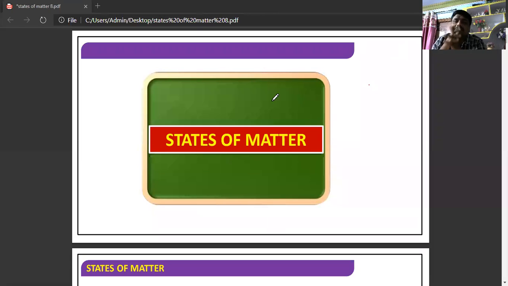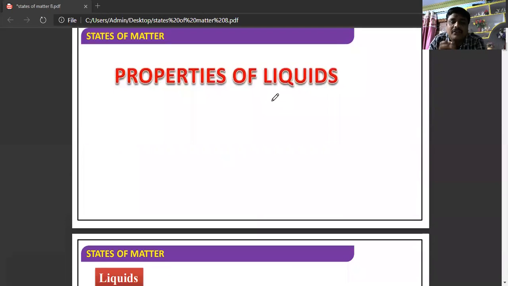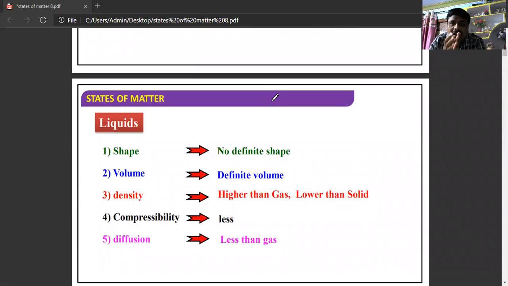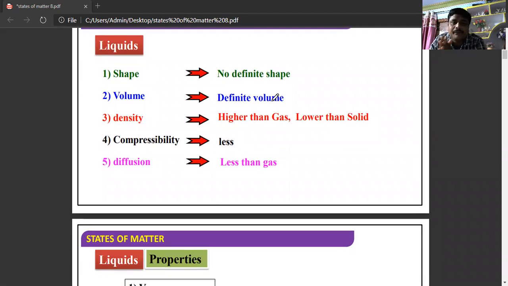Dear students, in this class, we'll discuss the properties of liquids. If you see the general properties of liquids, liquids do not have a definite shape, but they have a definite volume. If you compare, the density of liquid is lower than solid and higher than gas, and they are less compressible, and the rate of diffusion is also less than gas.